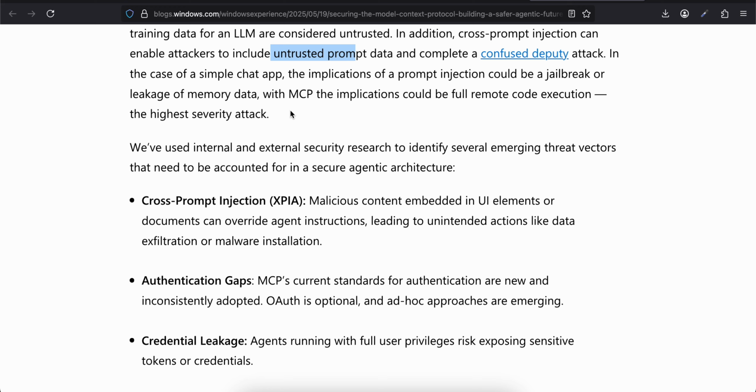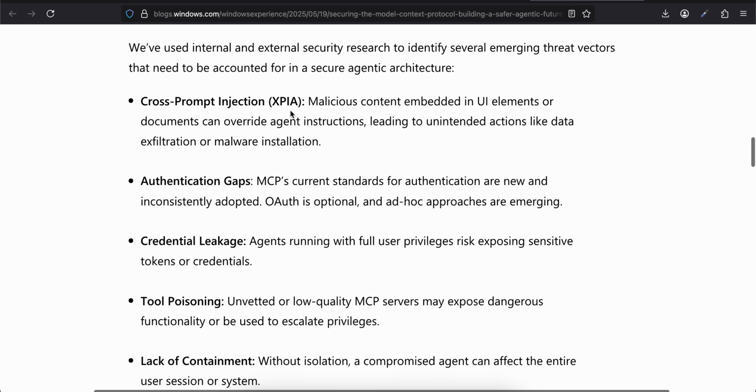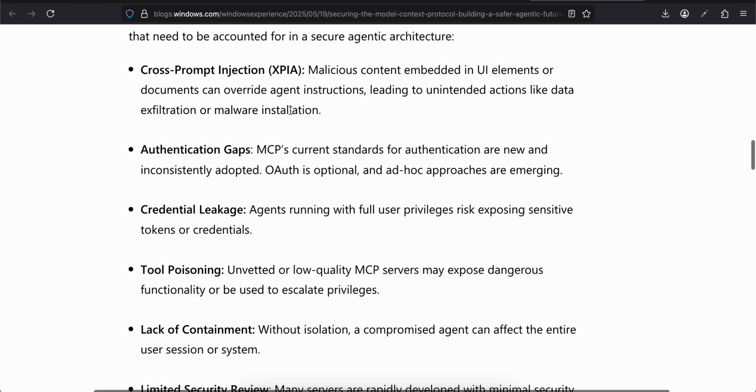We have used internal and external security research to identify several emerging threat vectors that need to be accounted for in a secure agentic architecture. Cross prompt injection: malicious content embedded in UI elements or documents can override agent instruction, leading to unintended actions like data exfiltration or malware installation.